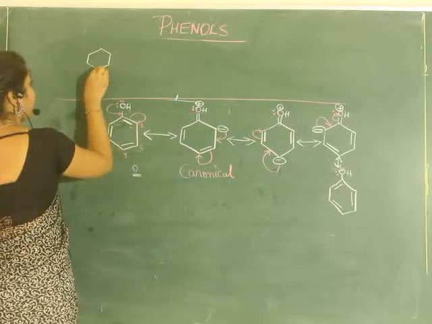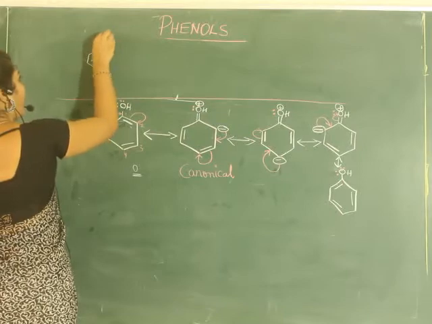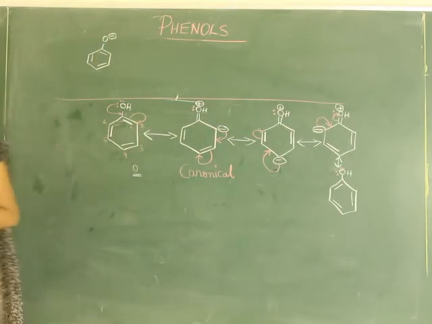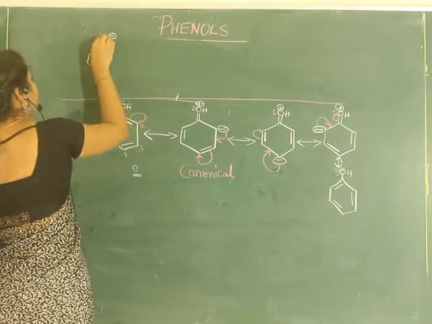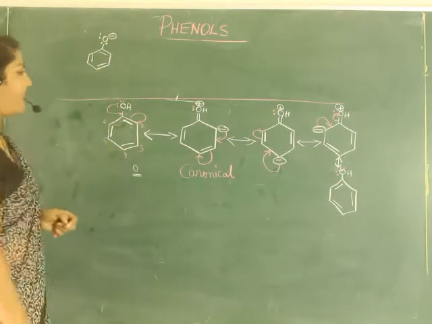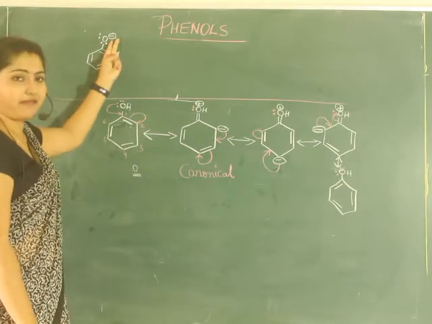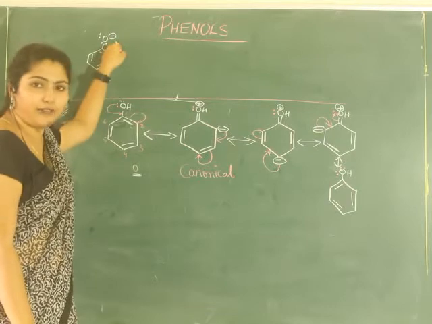Phenoxide ion is benzene ring with O minus, right? Benzene ring with O minus, having two lone pairs of electrons. Now see, it is negatively charged. Even here it has more electrons on it.